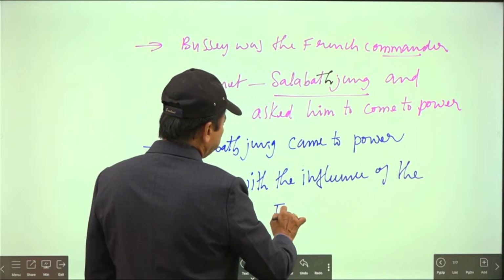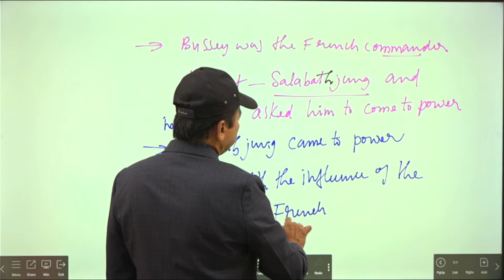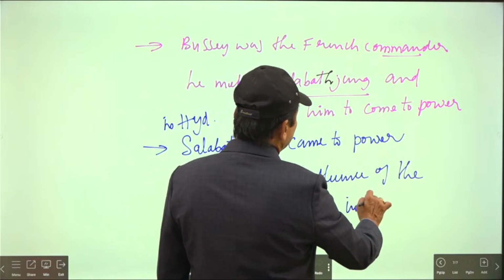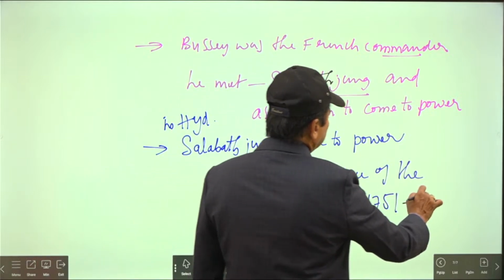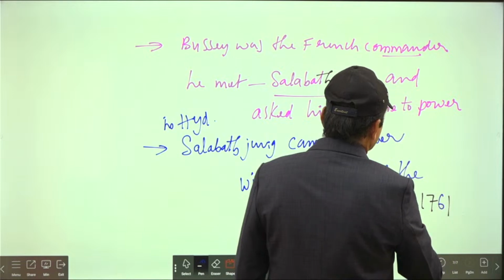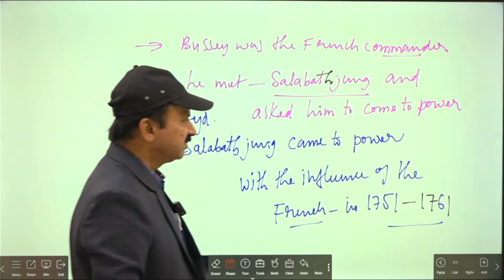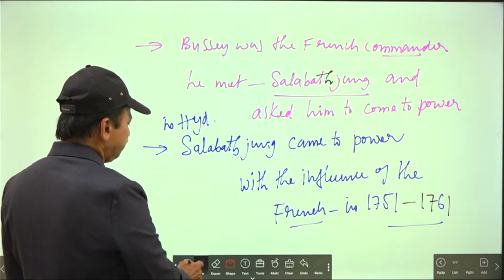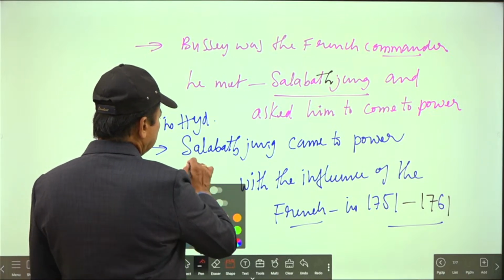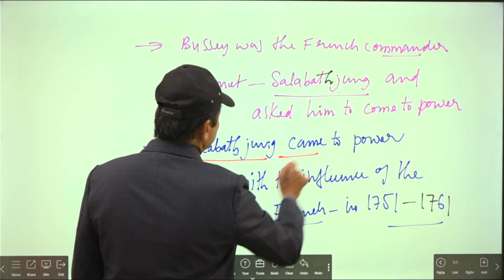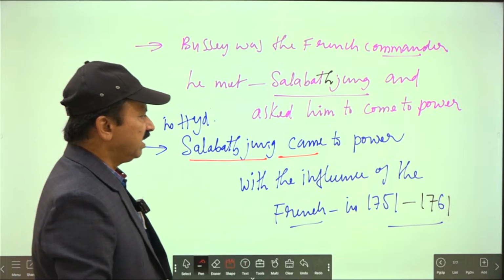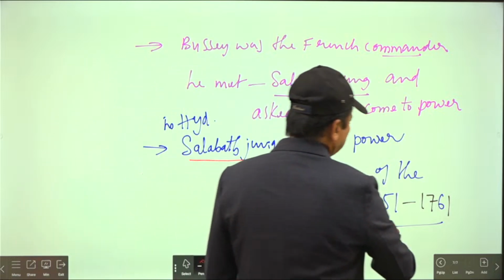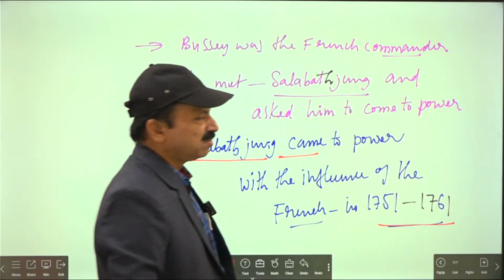In which year did he come to power? In 1751 and continued till 1761. That's the period of Salabat Jung. Got the idea? So this Salabat Jung came to power in the year 1751 and continued till 1761.